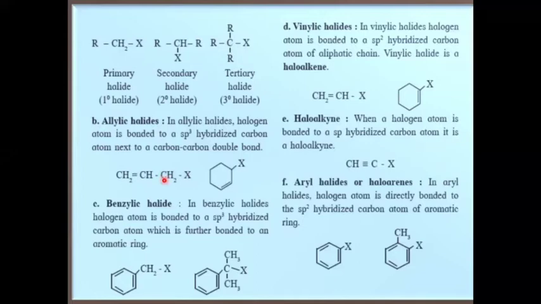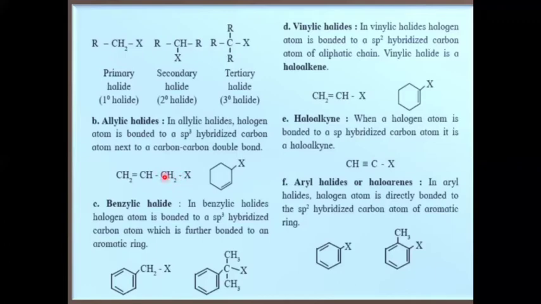An sp3 hybridized carbon is one which has 4 sigma bonds. So this first carbon has 2 carbon-hydrogen bonds, and 1 carbon-X bond, a carbon-halogen bond. So total 4 bonds. So this is an sp3 hybridized carbon.